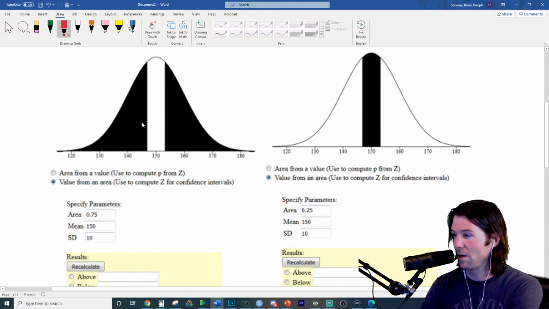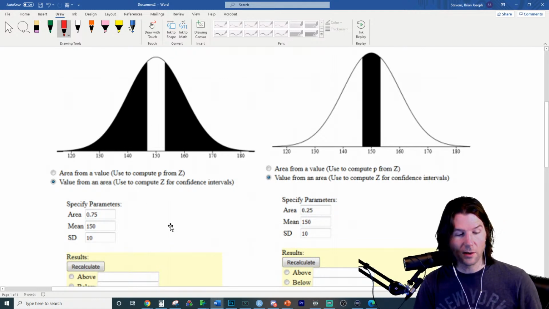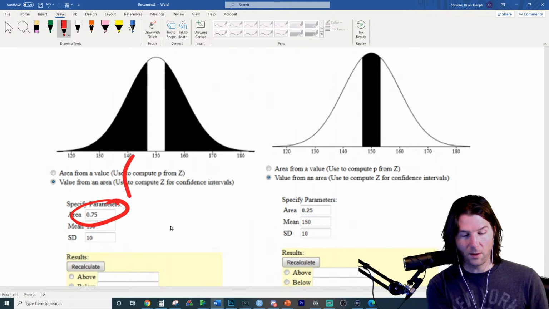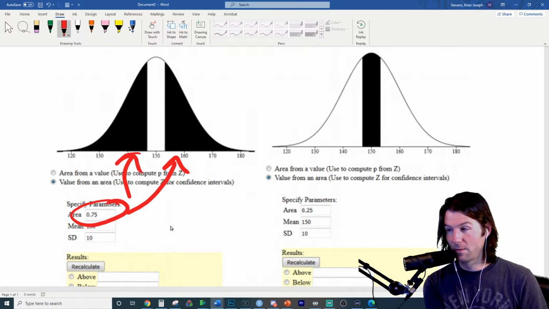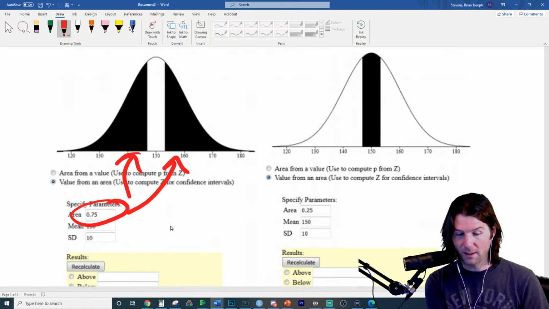The total shaded area is 75%. So the total area, as in like all of this, is 75%. So then each of these would be worth 37.5 exactly.